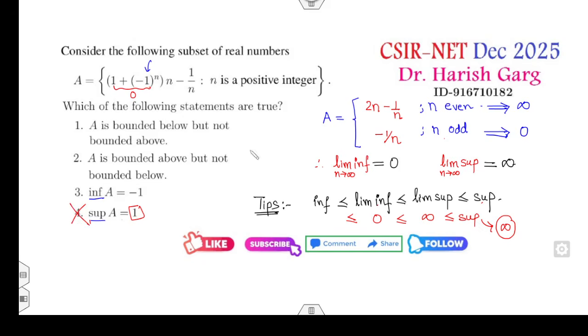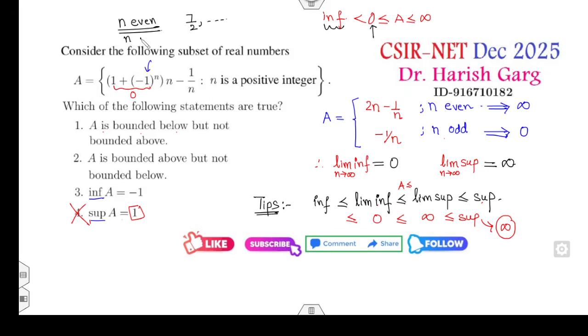Now, A is bounded below. This is my A, and the infimum of A is finite. So we will check whether the infimum of A is finite or not. When n is even, if I take n as 2, 4, the answer will be 3 over 2, 7 over 2, and so on.